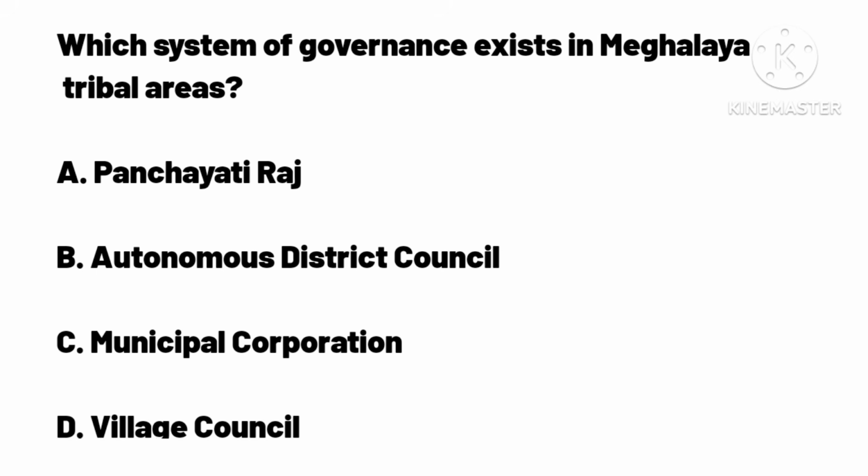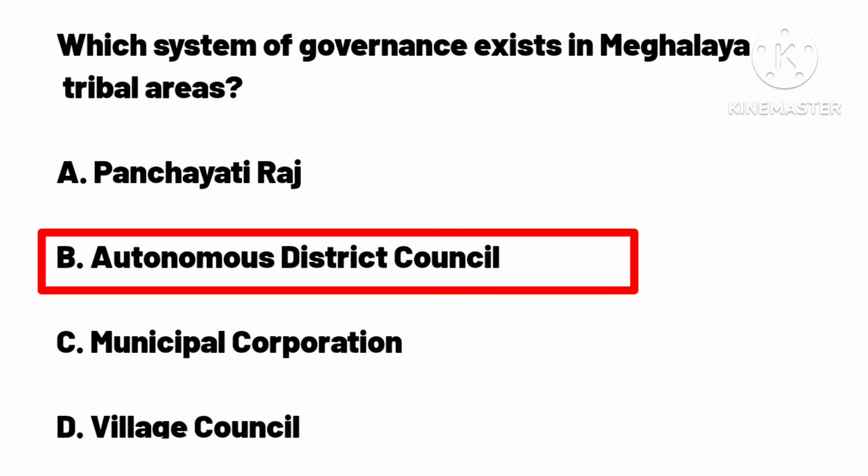Which system of governance exists in Meghalaya tribal areas? A. Panchayati Raj. B. Autonomous District Council. C. Municipal Corporation. D. Village Council. Answer B. Autonomous District Council.